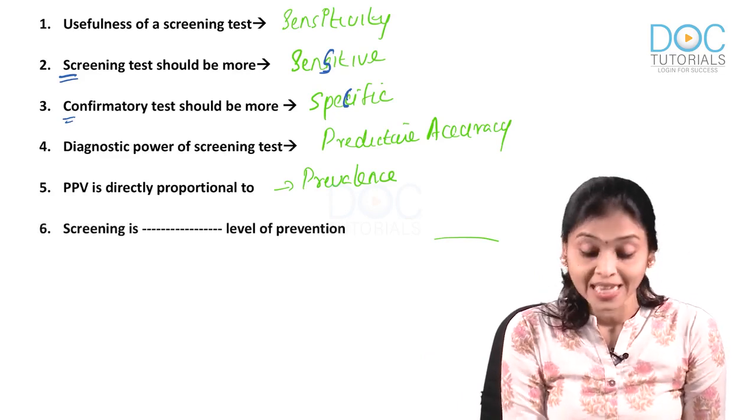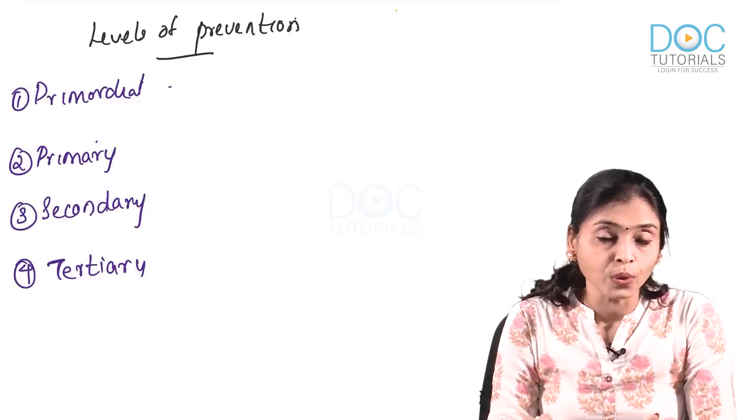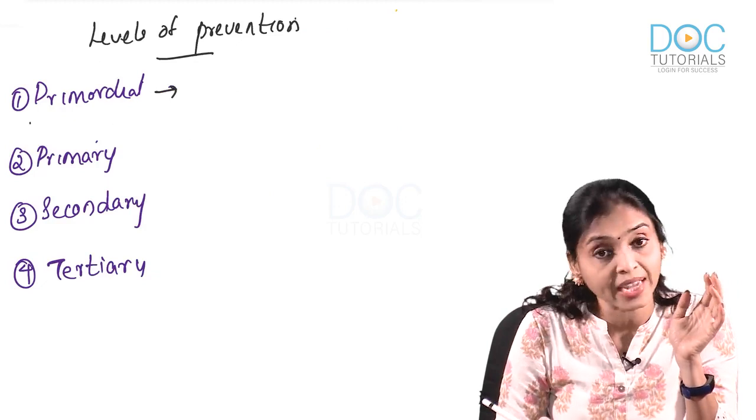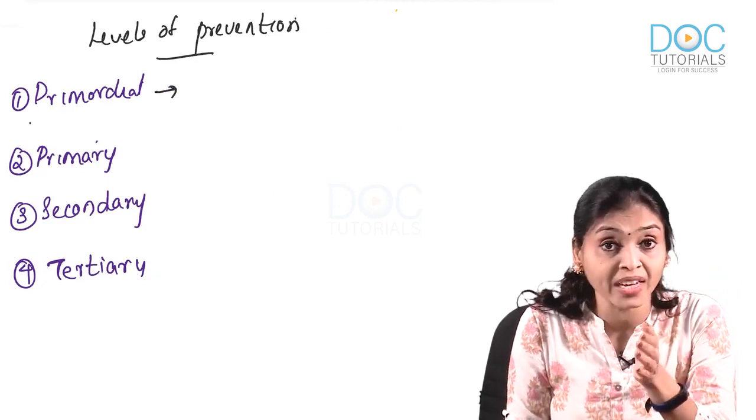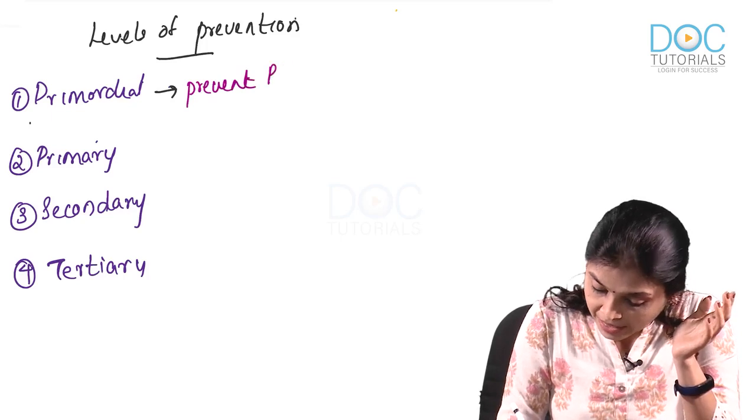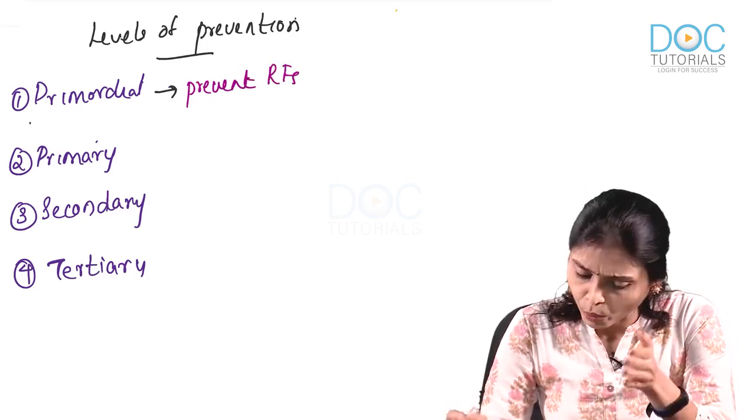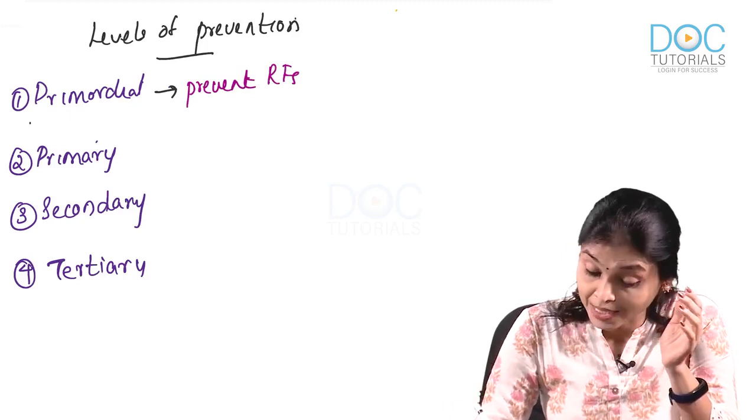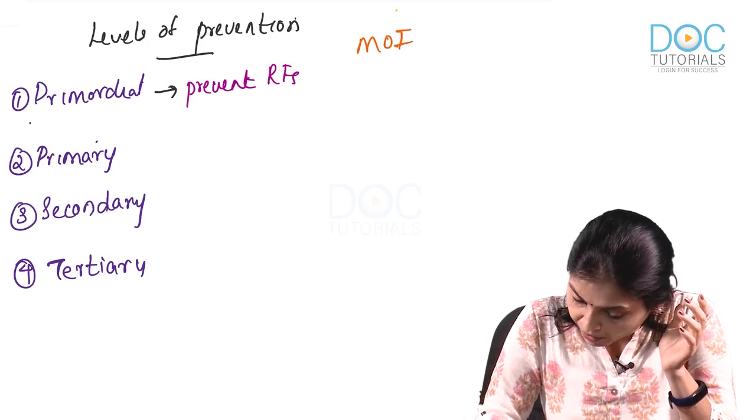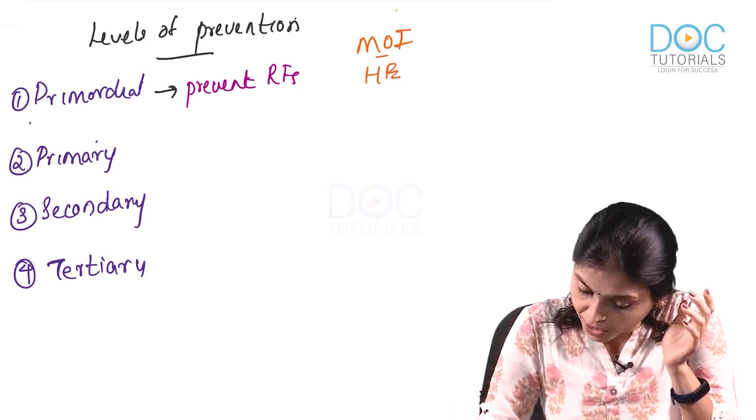Next MCQ. Screening comes under which level of prevention? You know, levels of prevention are 4 in number: primordial, primary, secondary and tertiary. Now, what is primordial? You are working at the very first stage, where you are trying to prevent the emergence of risk factors in a community where they have not yet evolved. What you do there, I am going to write it as mode of intervention, MOI, is health education.